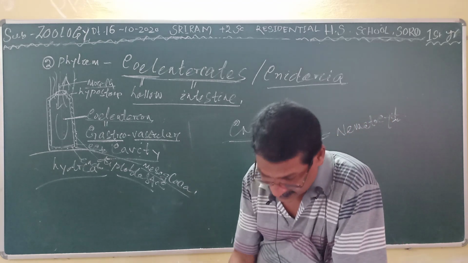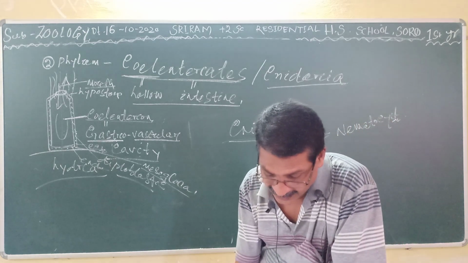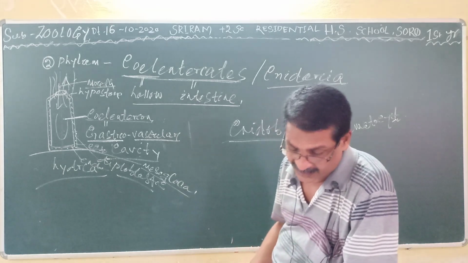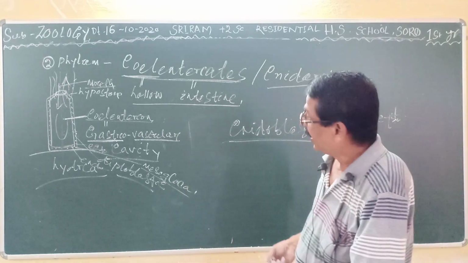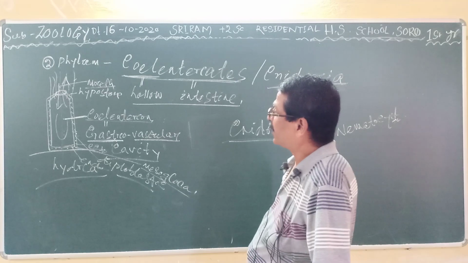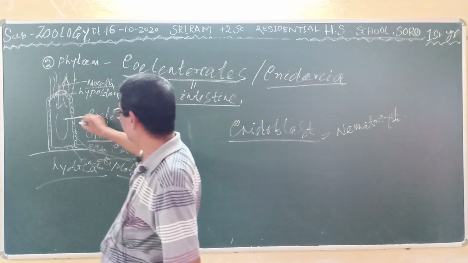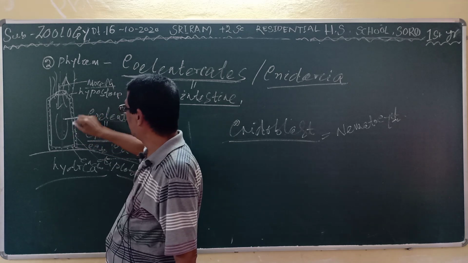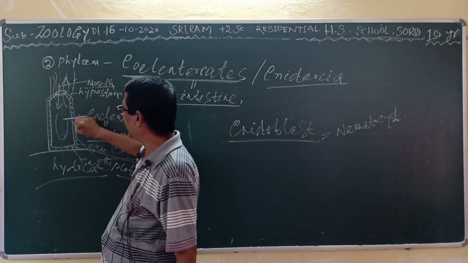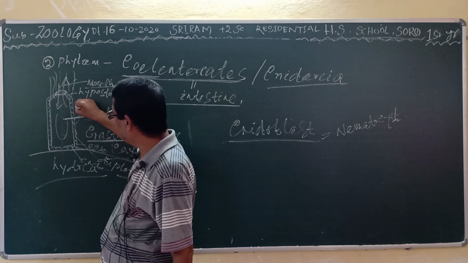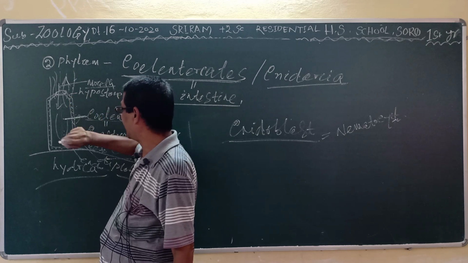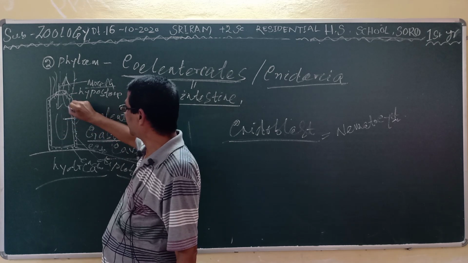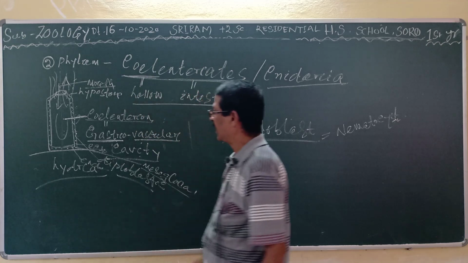Then it performs both asexual reproduction as well as sexual reproduction. Asexual reproduction is by the process of budding, and in sexual reproduction it is a hermaphrodite individual, both the male and the female reproductive organs are developed in one individual.